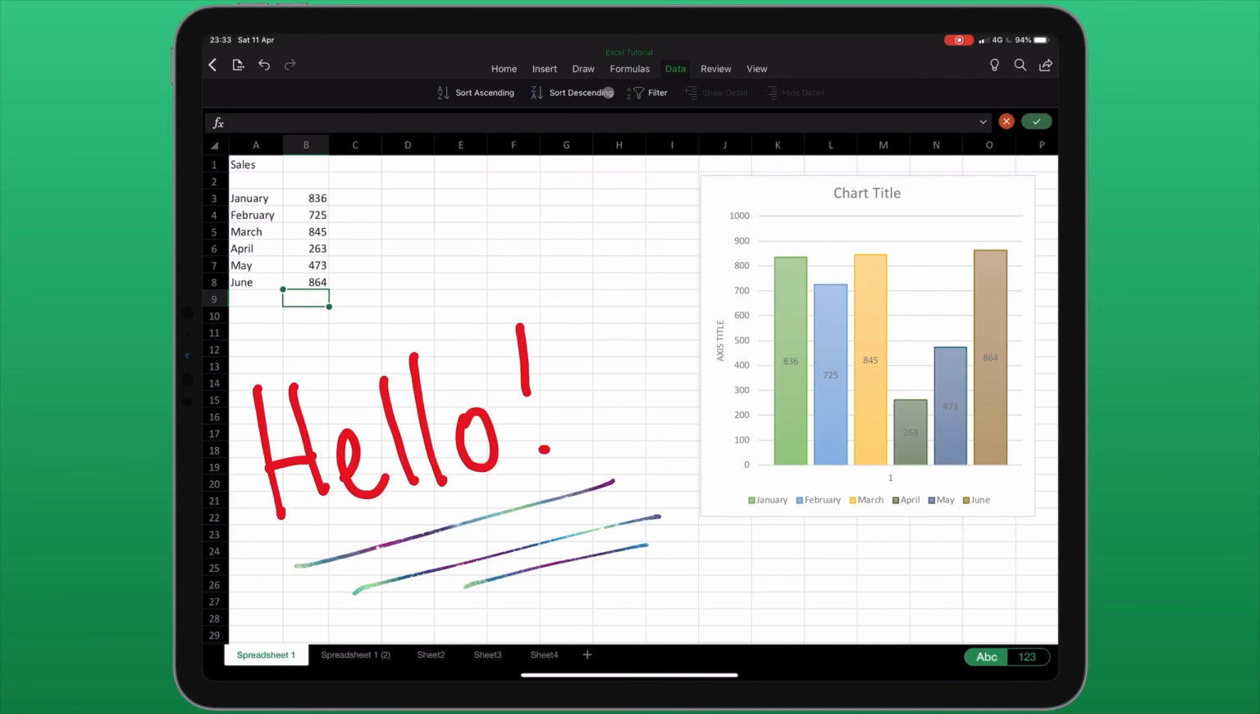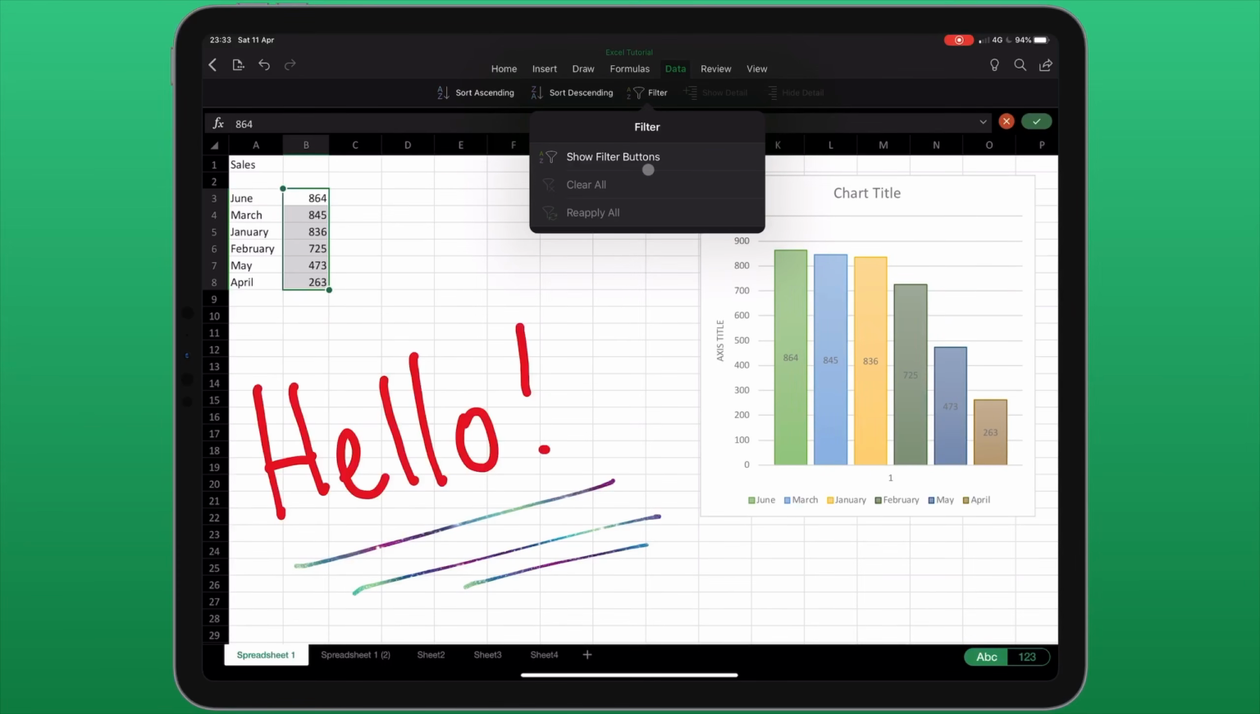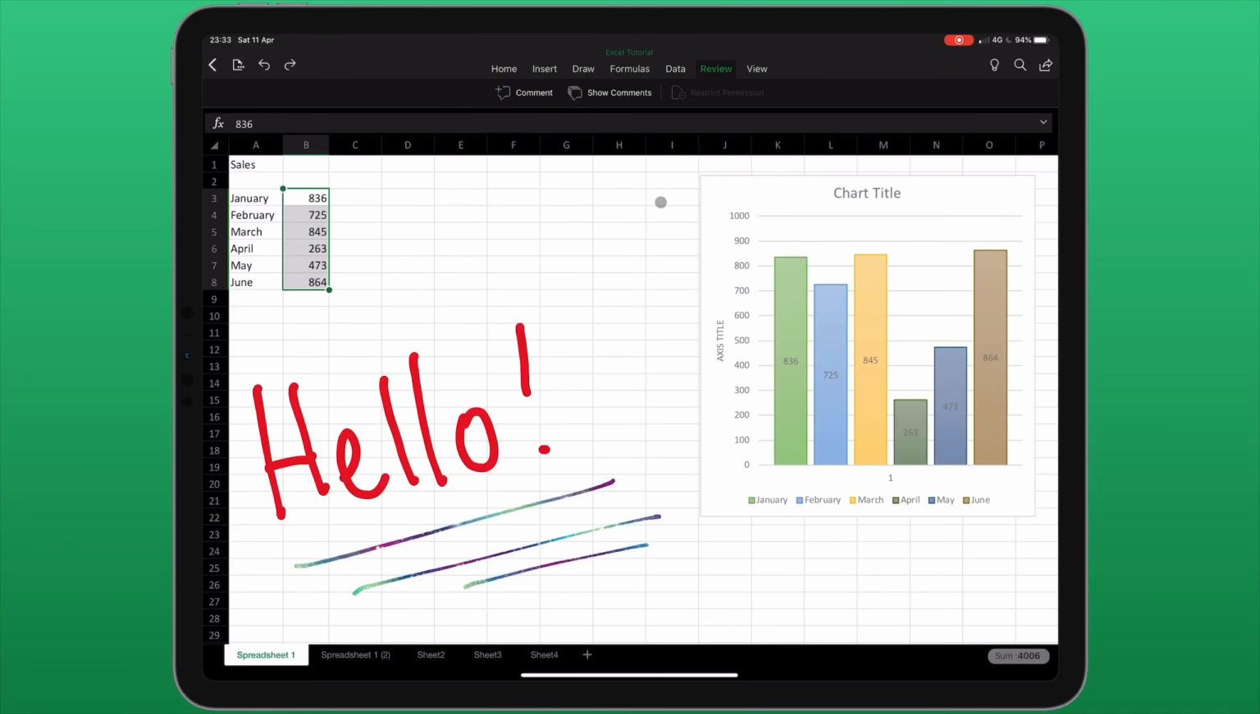The next tab along is for data and contains actually the same sorting and filtering as we saw earlier on in this tutorial, with a selection of data being made. I can choose to sort ascending or descending, or apply a filter. The Review tab is mainly used if you're working collaboratively. This allows me to add a comment to the spreadsheet and to show comments from other people.